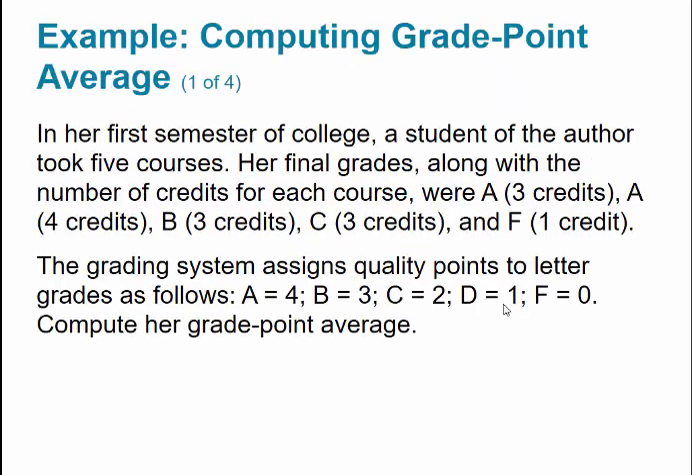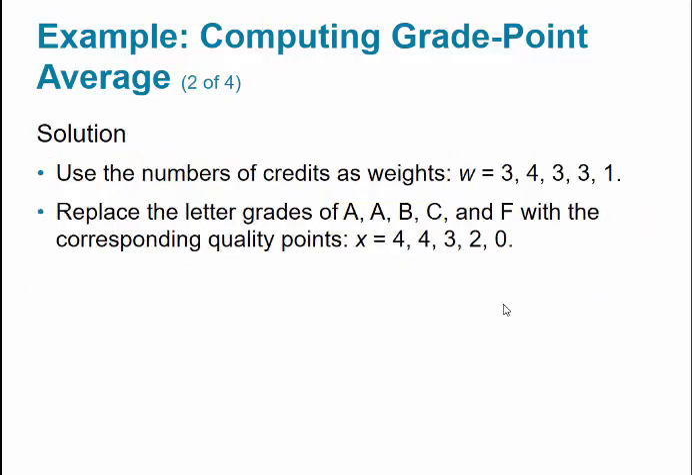So here's an example. In the first semester of college, a student of the author took 5 courses. Her final grades, along with the number of credits for each course, were the following. It was an A for a 3-credit class, an A for a 4-credit class, a B for a 3-credit class, a C for a 3-credit class, and an F for a 1-credit class. The grading system assigns quality points to letter grades as follows: A is a 4, B is a 3, and so on. So we're going to compute her GPA.